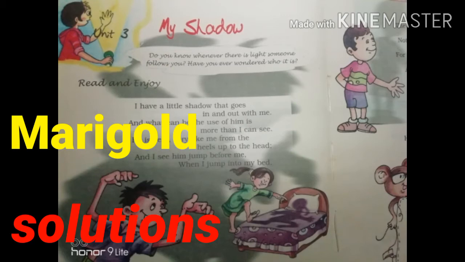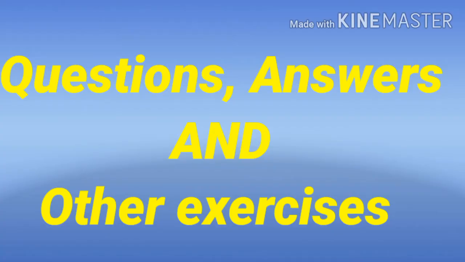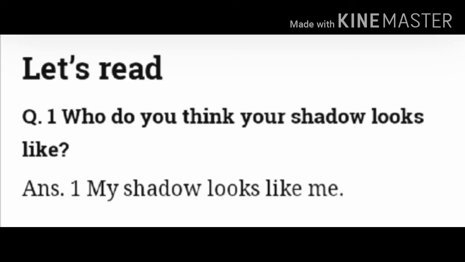In the previous video I taught you about the poem Shadow, and now we will do today's questions, answers and other exercises which are given in your book. So let's start with the questions and answers. Question number 1, who do you think your shadow looks like? So your answer is, my shadow looks like me.